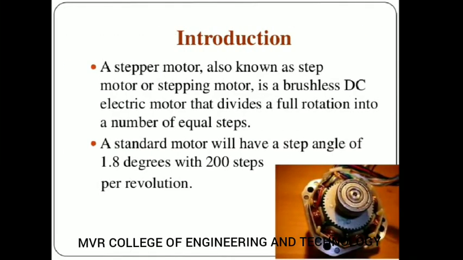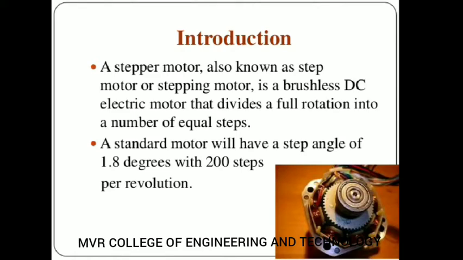So I have already told you the motor which rotates with step by step rotation is known as a stepper motor. A stepper motor is also known as a step motor or a stepping motor, and it is a brushless DC electric motor that divides a full rotation into a number of equal steps.